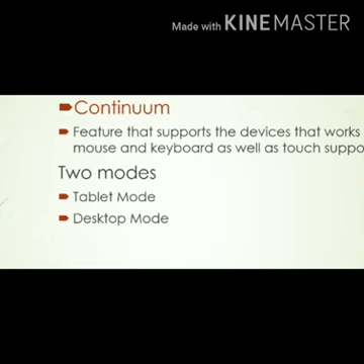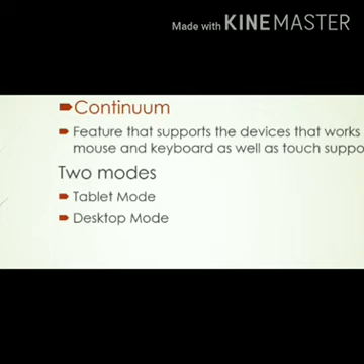Nowadays we use the computer in desktop mode, but Windows 10 provides this feature where we don't need to use a mouse, we can arrange the screen just like our tablet or smartphone.